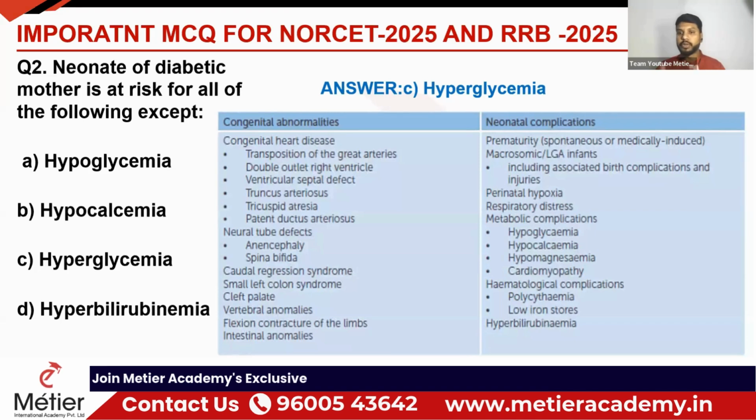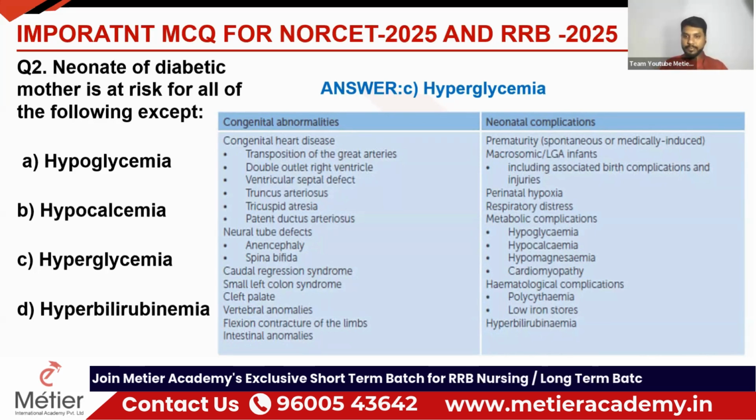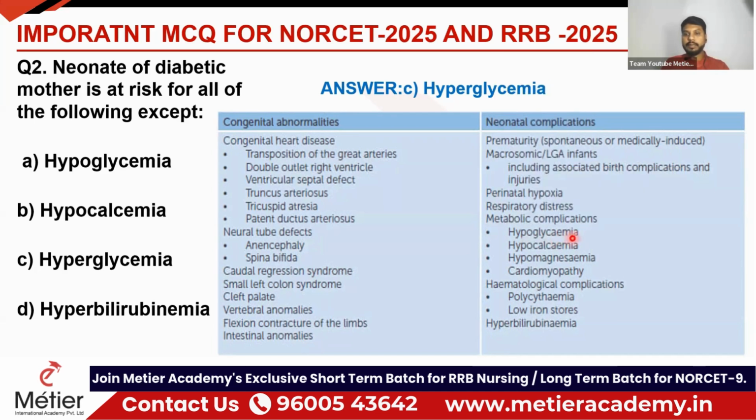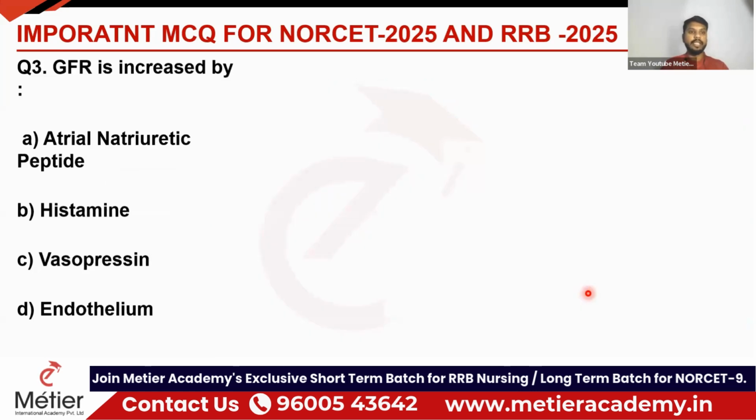You can go through this video again, so you can read it, pause it and read it, everything. Okay. We can see it here, right? Yeah. Hypoglycemia, hypocalcemia, hypomagnesemia, and hyperbilirubinemia because of polycythemia. Clear? Okay. Next. GFR is increased by... GFR, everybody knows, glomerular filtration rate.